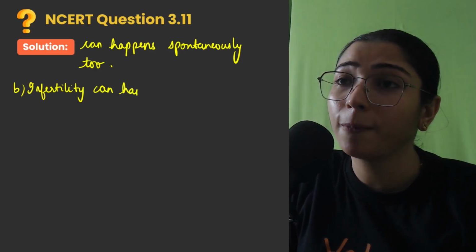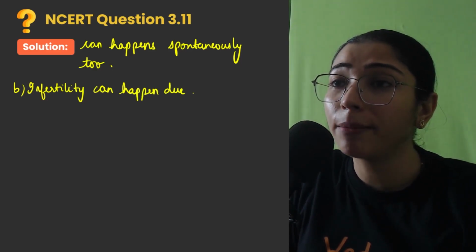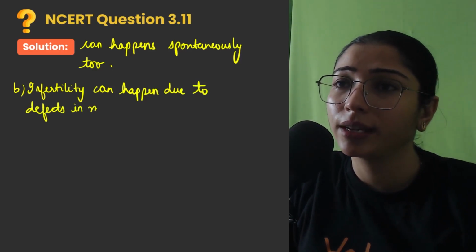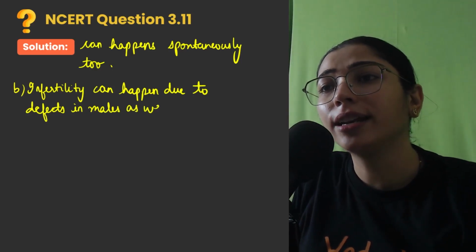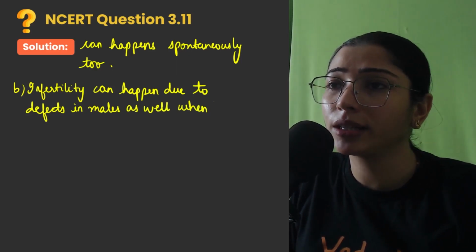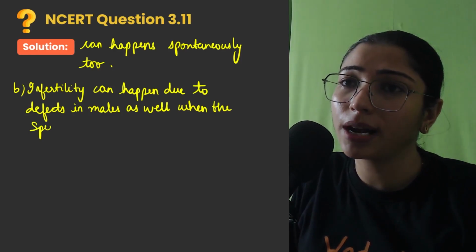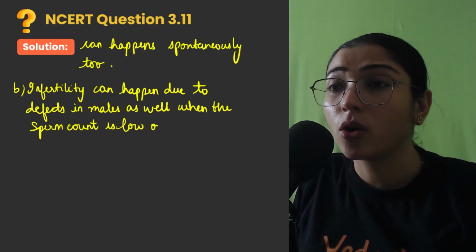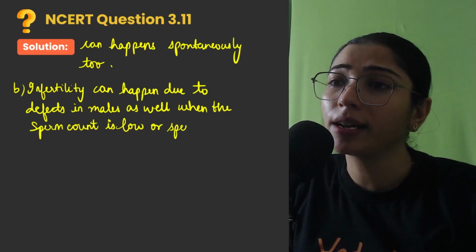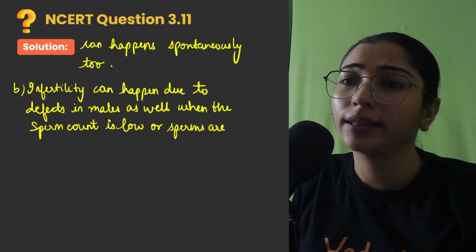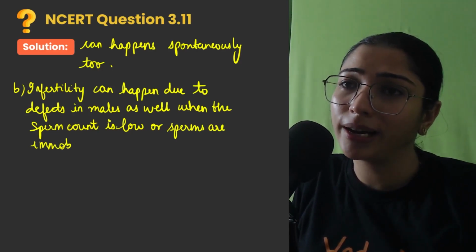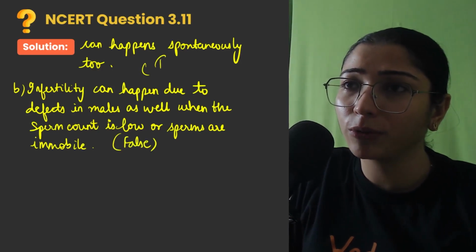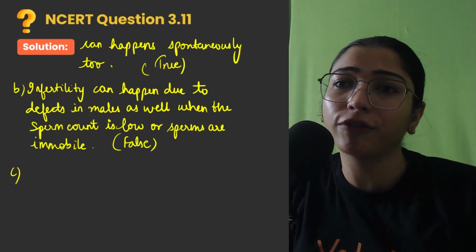Infertility can happen due to abnormalities or defects in males as well, when the sperm count is low, or we can say that sperms are immobile, right? They cannot move, they are immobile. So that is the case, that's why the statement is false, right? The first one was true, but we have to give explanation for every statement.